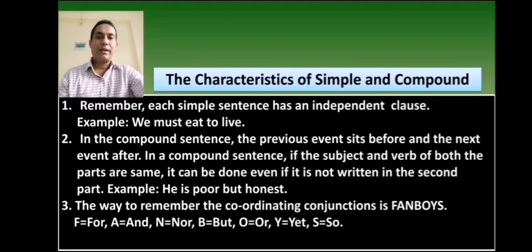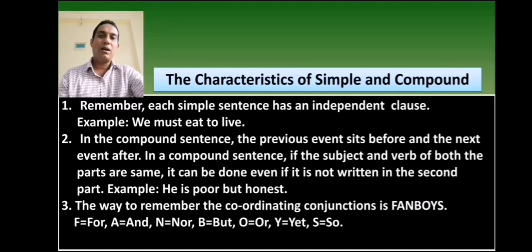ক্যারেক্টারিস্টিক্স নাম্বার 3, the way to remember the coordinating conjunctions is FANBOYS. কোঅর্ডিনেটিং কনজাংশনগুলো মনে রাখার উপায় হলো FANBOYS। Each letter of the word FANBOYS expresses a coordinating conjunction. ফ্যান ভয়েস শব্দটির প্রতিটি অক্ষরই এক একটি কোঅর্ডিনেটিং কনজাংশনকে প্রকাশ করে। F means for, A means and, N means nor, B means but, O means or, Y means yet, and S means so.